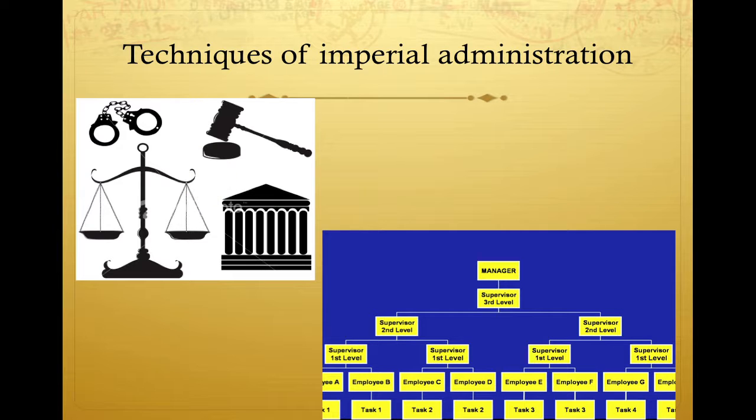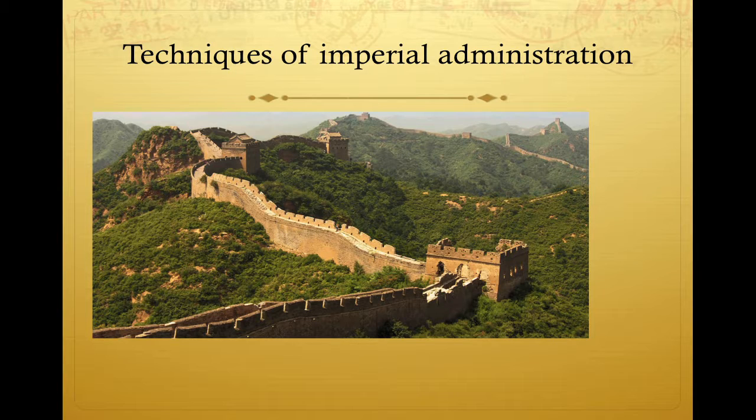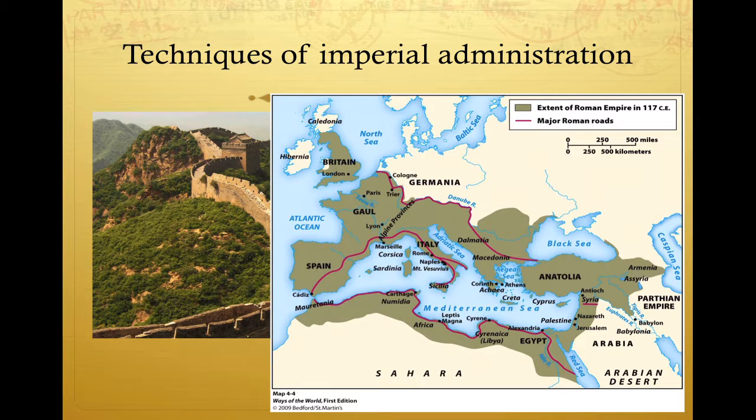Other methods of imperial administration include a strong military with defenses, such as the Great Wall of China, and promoting trade by building roads and issuing currencies. And in this map, in red, in the Roman Empire, are the major Roman roads that help to connect, both for communication and for economic purposes, this vast empire. And these were huge achievements, both in engineering and in political administration.